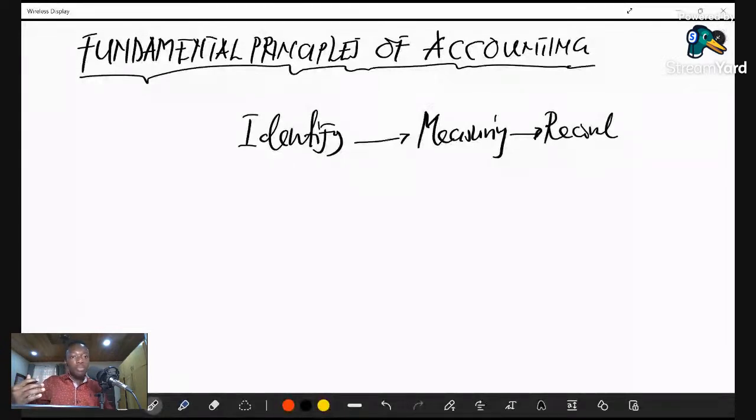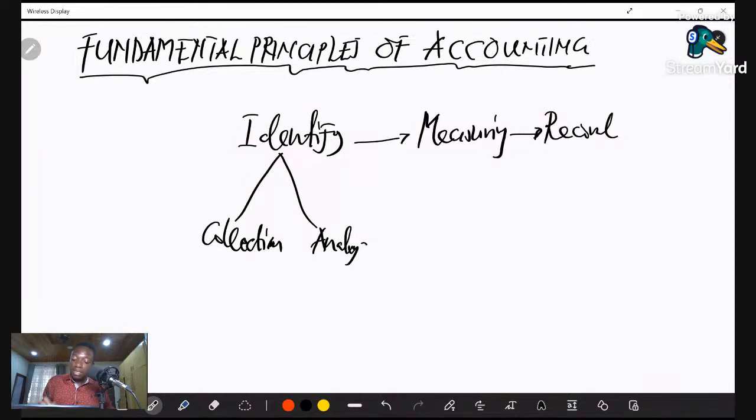So what is the identification process talking about here? The identification process has to do with two things. We talk about collection, and then analyze. Collection and analyze. What is the meaning of this identification here? Identification here has to do with collection and analyze.